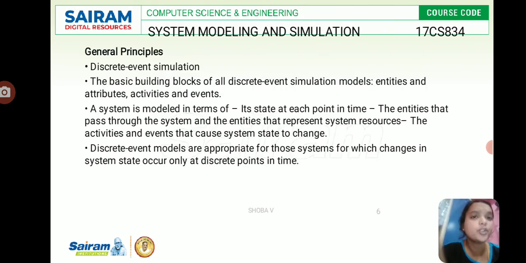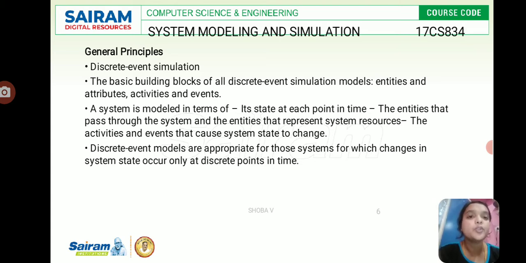And we'll see the general principles over here. Discrete event simulation. The basic building blocks of all discrete event simulation models are entities and attributes, activities and events. We already discussed entities. An entity is nothing but an object of interest in a system. For example, we have given department, order, parties. These are the examples we have given for entities.